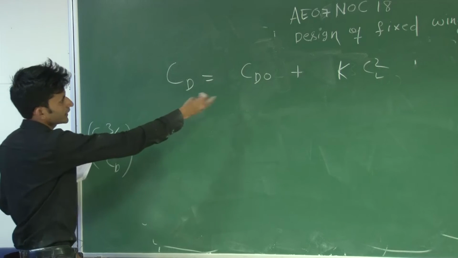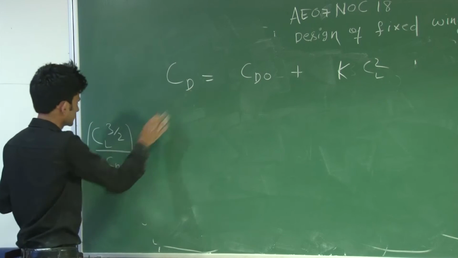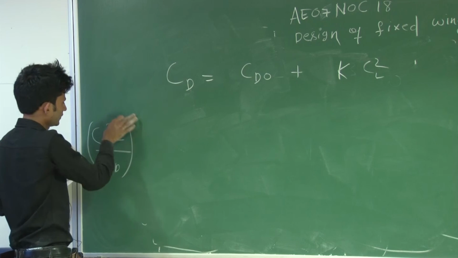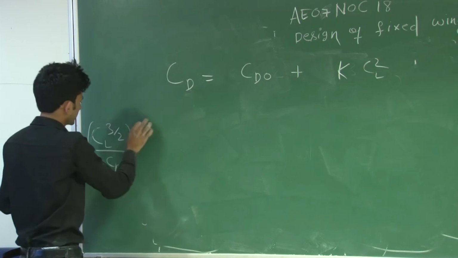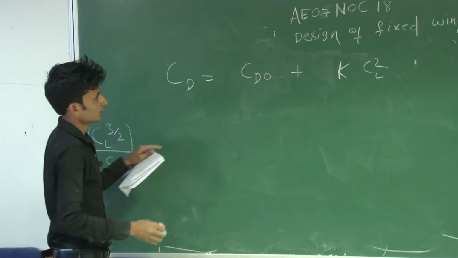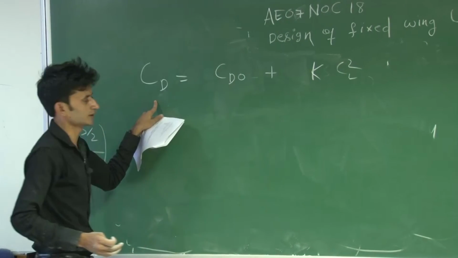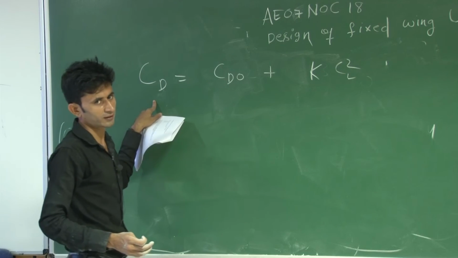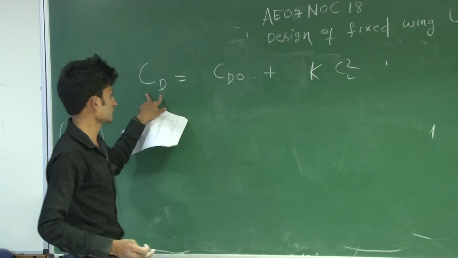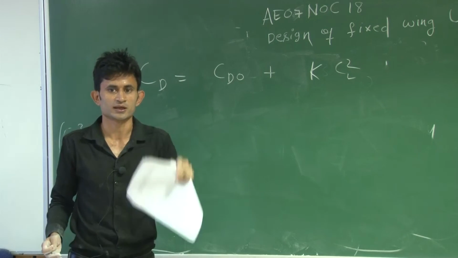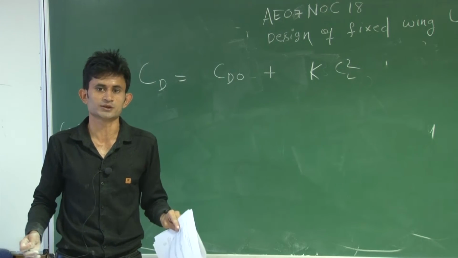So you can rearrange these things in the right hand side like this. Like for L by D we divided by CL and got one ratio, CD by CL, and we assumed that is X, and we differentiated with respect to CL and we got CD equal to 2 CD naught.